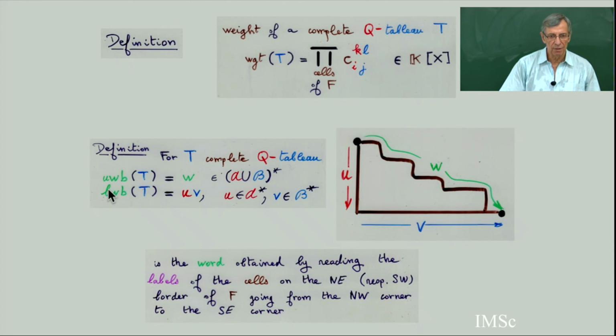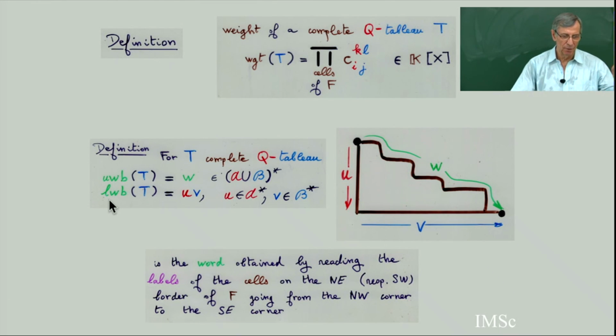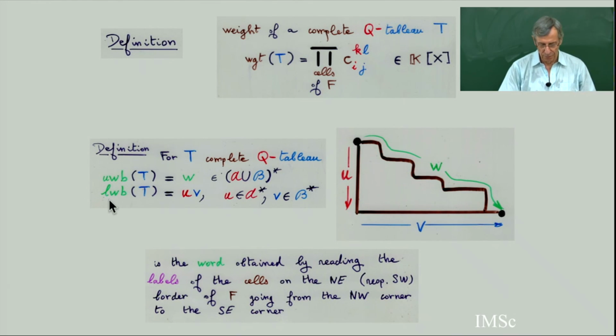W will be called the upper word border, UWB, and UV, which is a product of red letters multiplied by blue letters, will be the lower word border. It's a word you get by reading the label of the edges in the border of the Ferrers diagram.